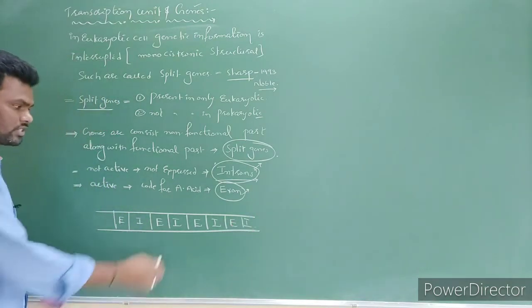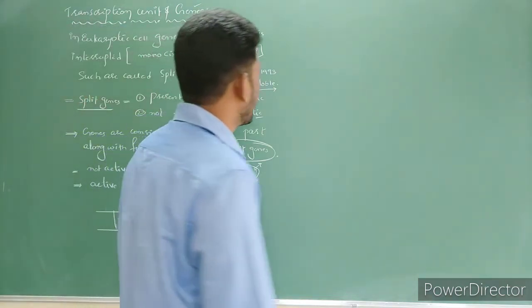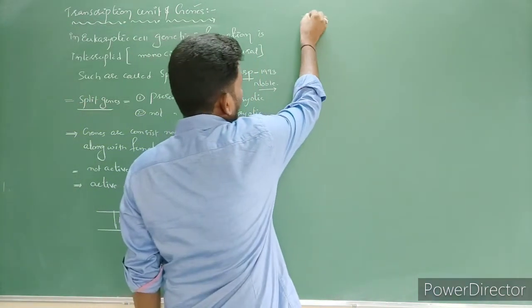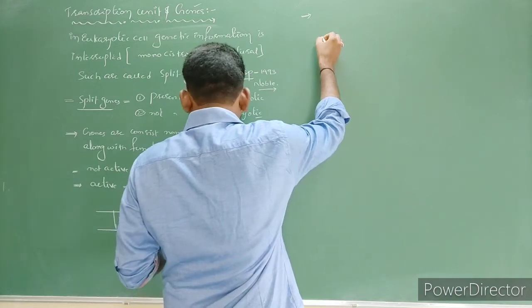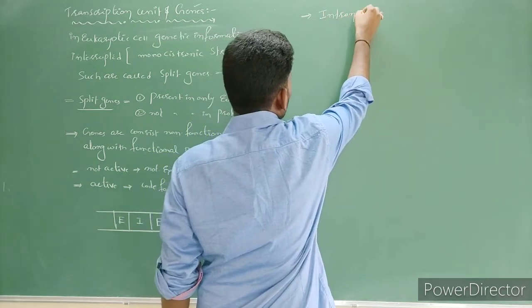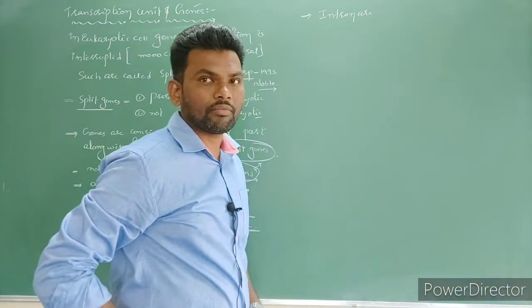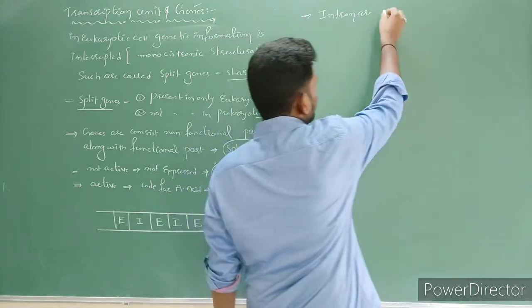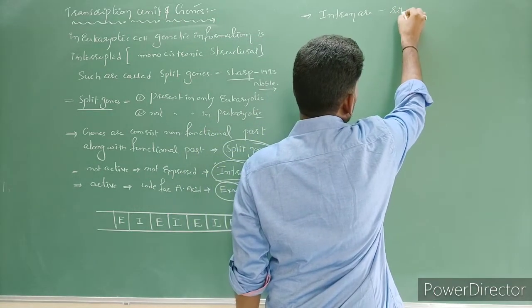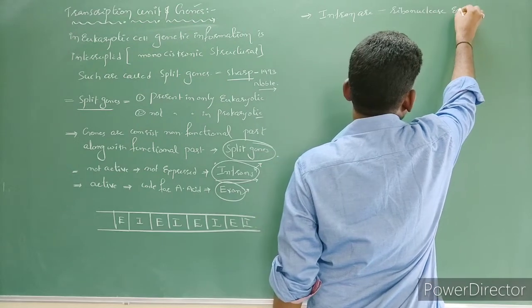Okay, so that's why it is an interrupted sequence in eukaryotic cells, right? Then here, these introns are deleted or cut by a ribonuclease enzyme.